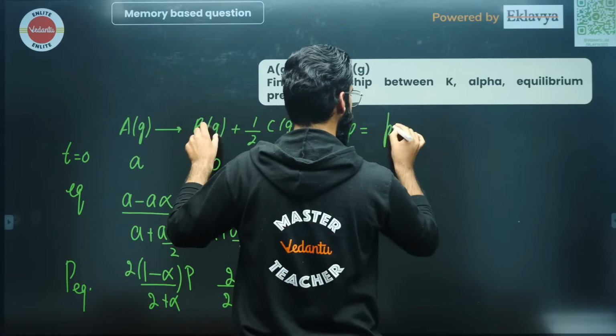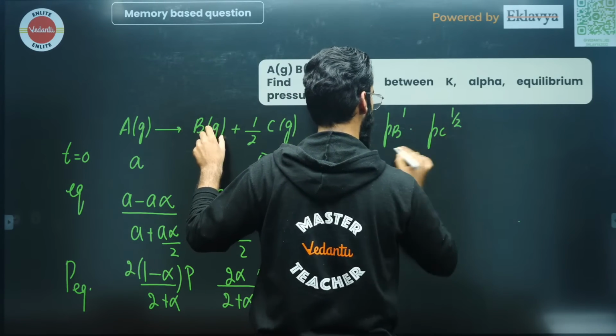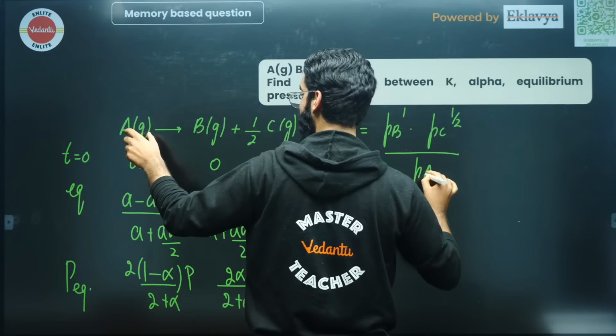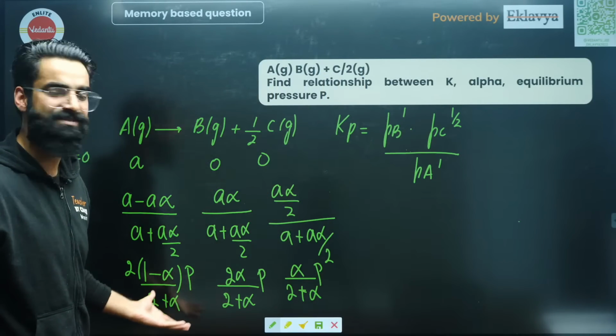It's going to be partial pressure of B at equilibrium raised power 1 multiplied by partial pressure of C at equilibrium raised power 1 by 2 divided by partial pressure of A at equilibrium raised power 1. There was only calculation a bit needed here, and the question is done and dusted, right?